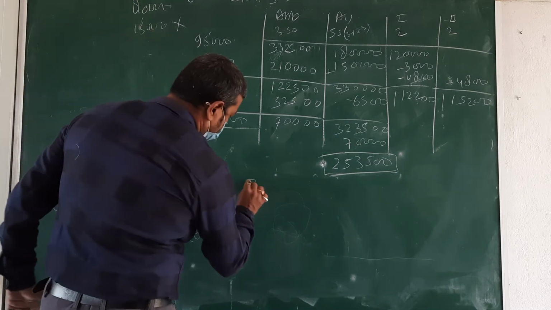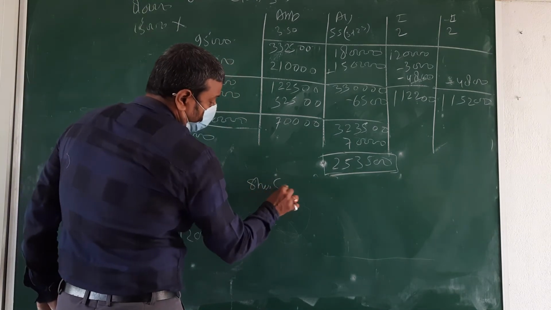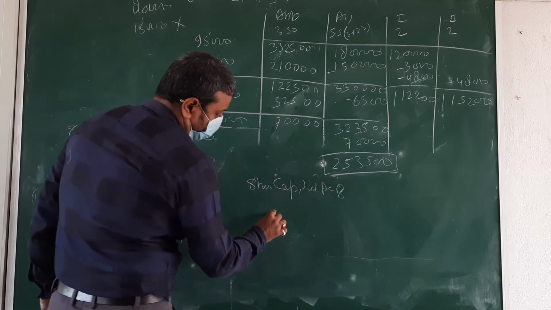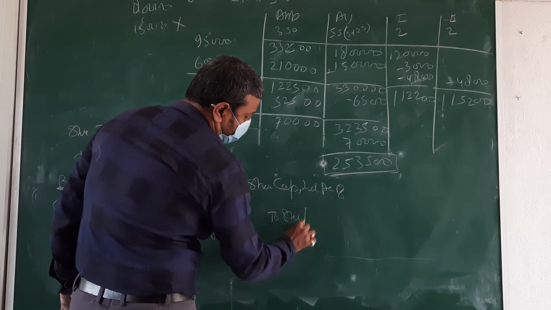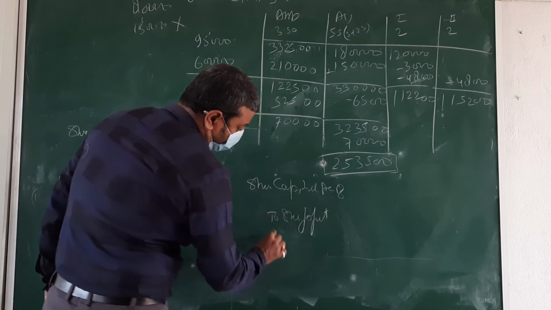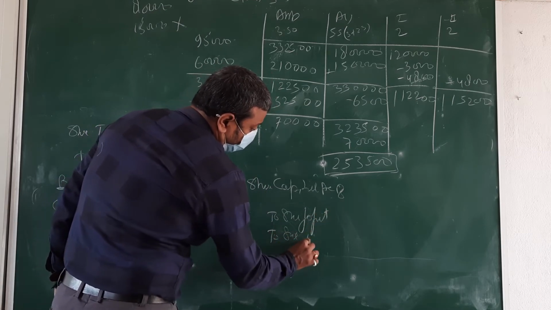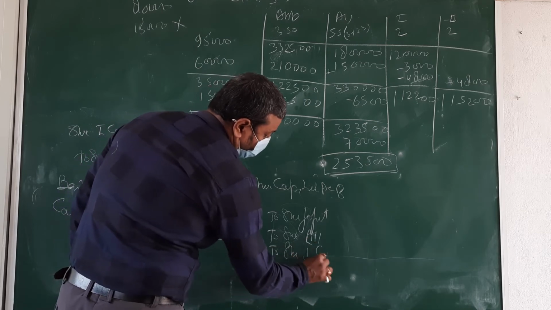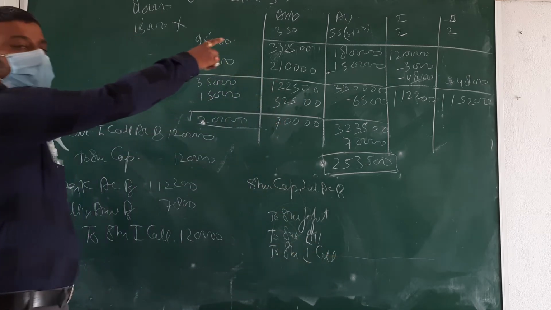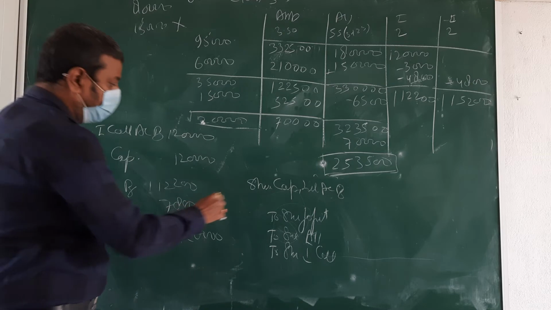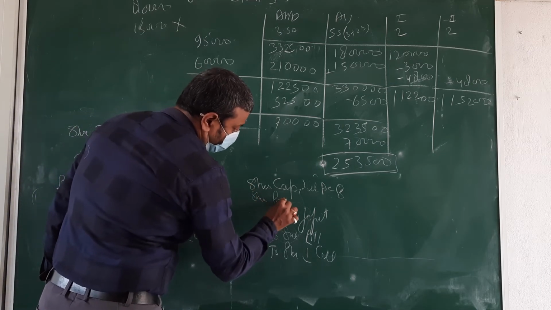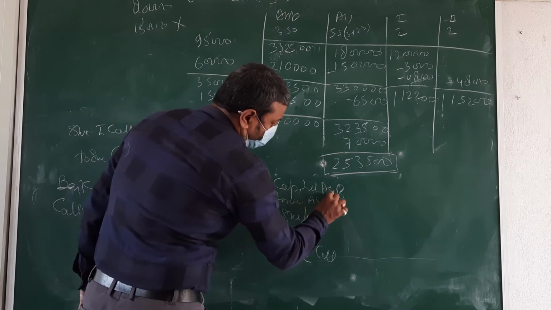The entry order. Share capital account debit to share forfeiture, to share allotment, to share first call. It's the case of premium, so then security premium account debit.